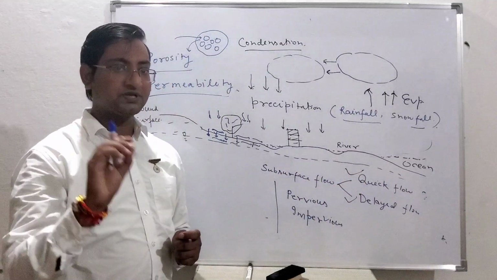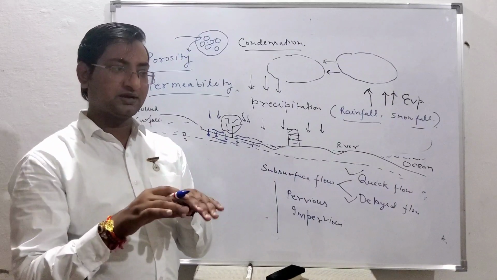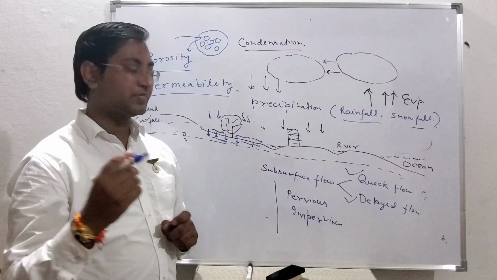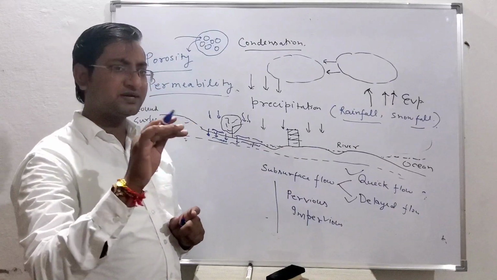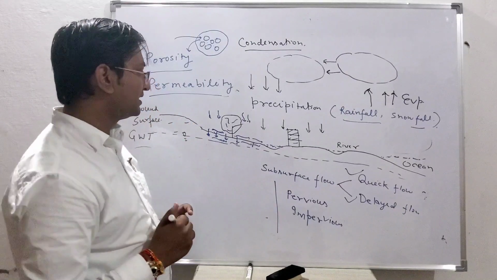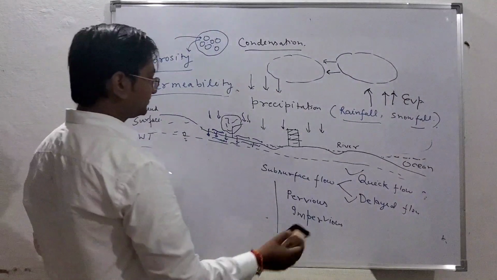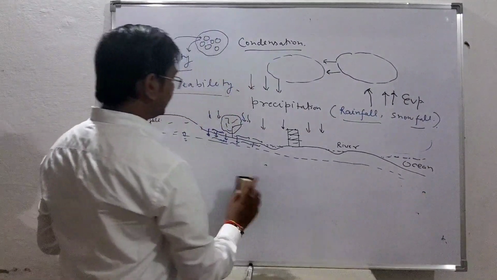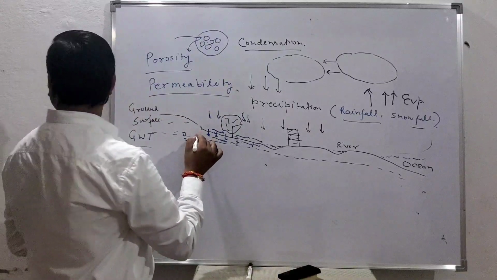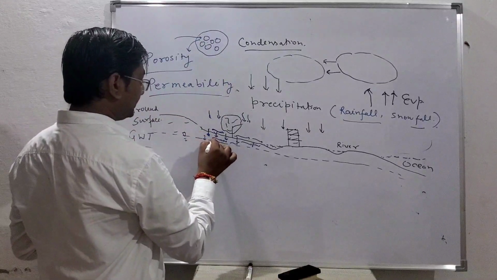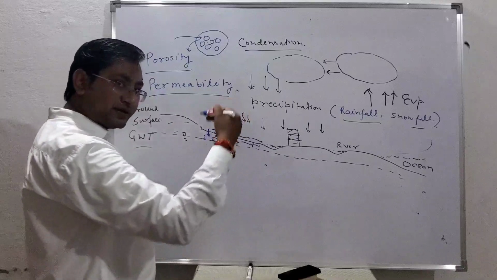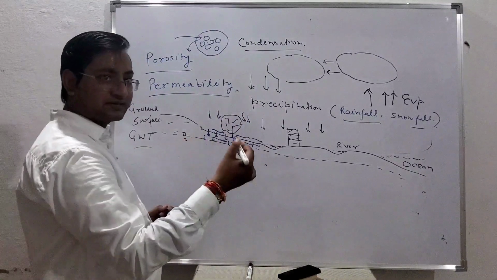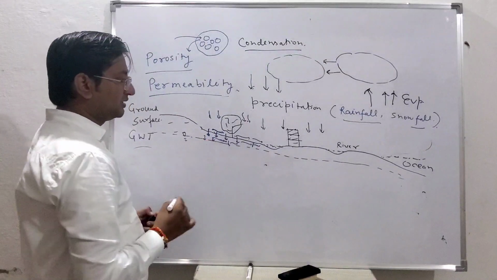One thing you should keep in mind: when water goes into the groundwater, flow velocity is very small. Water is flowing, but with a very small velocity. It can also flow as a subsurface flow, and a huge amount of that water is percolating deeper into the ground and joining the water table. It goes below the water table.